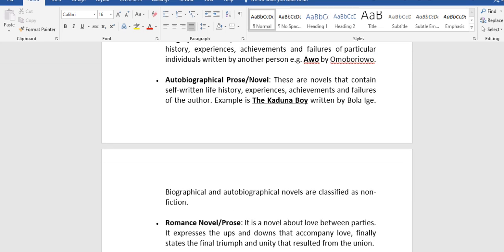Biographical and autobiographical novels are classified as non-fiction. We are still going to explain this. They are classified as non-fiction because the events written there happen to somebody somewhere at a particular time.